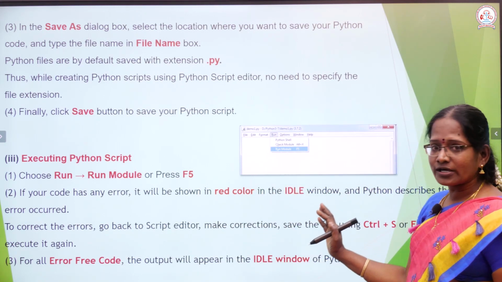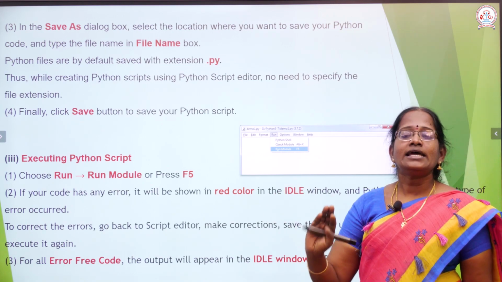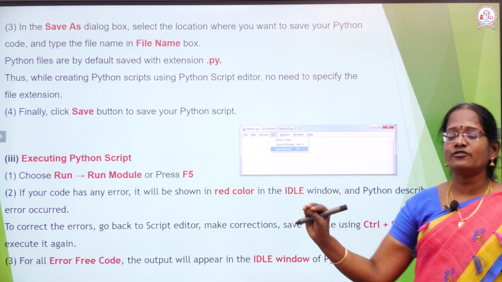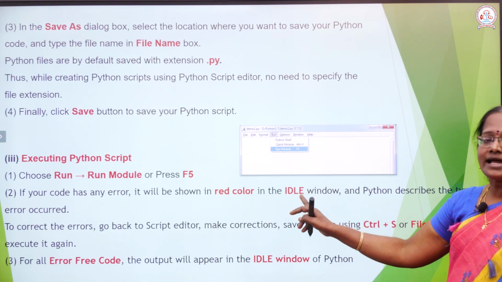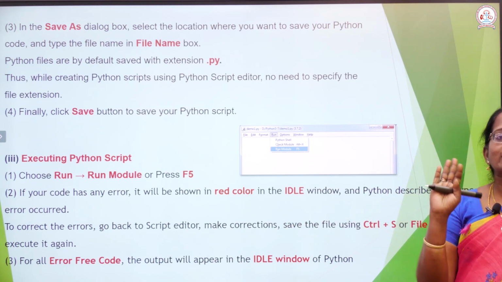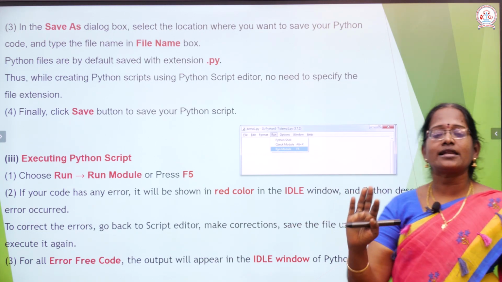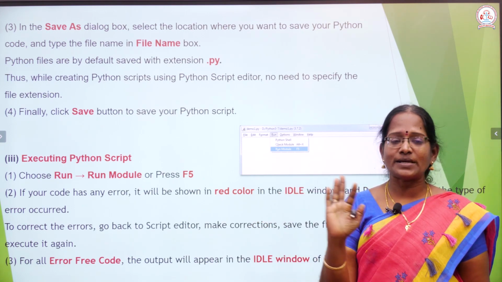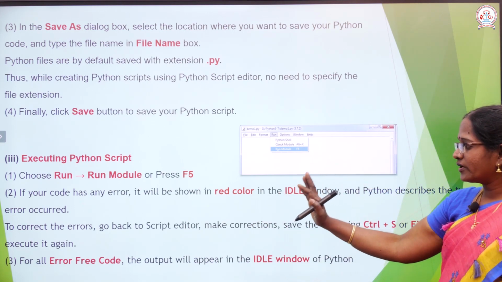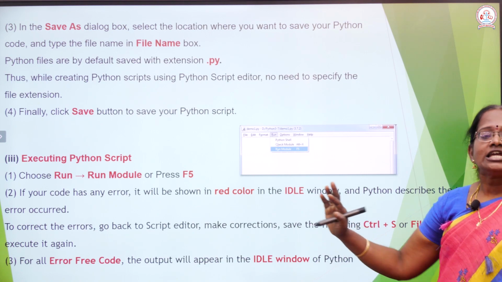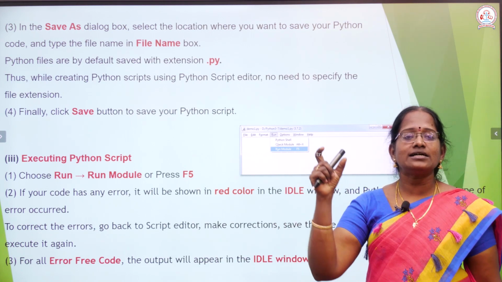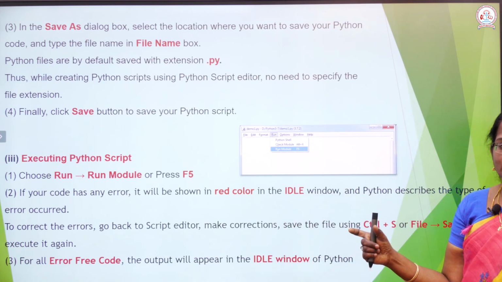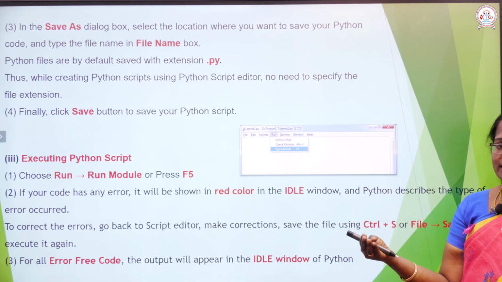After finishing your program, if any error is present in your program, in your IDLE window a red-colored error message will automatically appear. If your code has any error, it will be shown in red in the IDLE window. What is the meaning of red color?